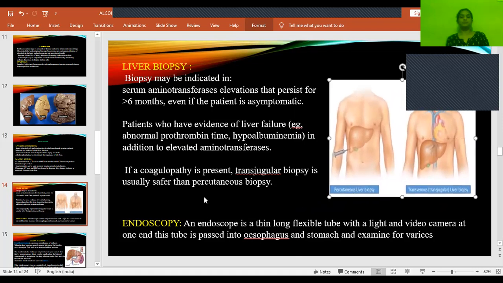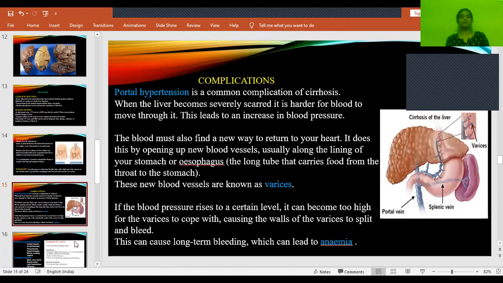And then endoscopy, as we know, a camera-like thing will be sent from the mouth. It is generally used to check whether there are any esophageal varices, and also to check whether there is any inflammation in the GI lining. So for that purpose, we'll be going for endoscopy.